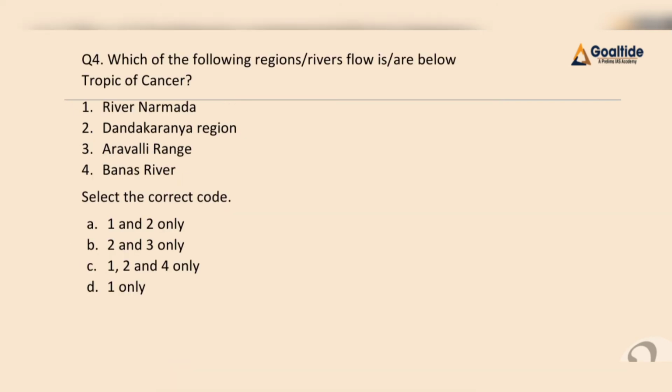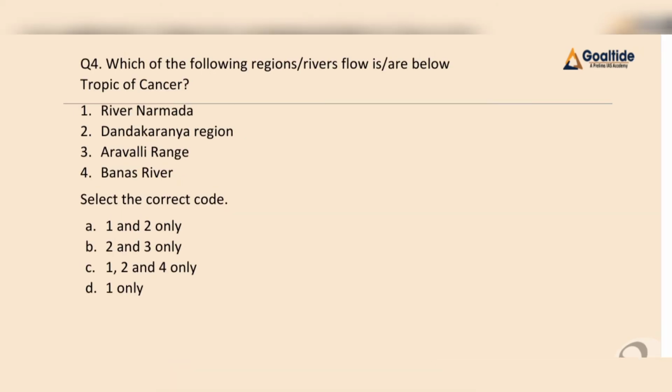Now question number 4. Which of the following regions or rivers flow below the Tropic of Cancer? First, River Narmada. Second, Dandakaranya region. Third, Aravalli region. And fourth, Banas River. So here we will have to find out which of the above codes is correct. We have option A, 1 and 2; B, 2 and 3; C, 1 to 4; and D, 1 only, right?